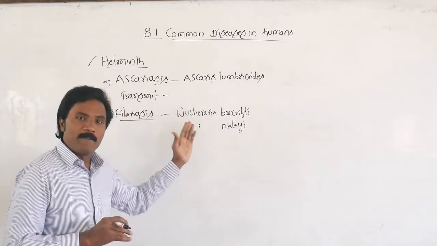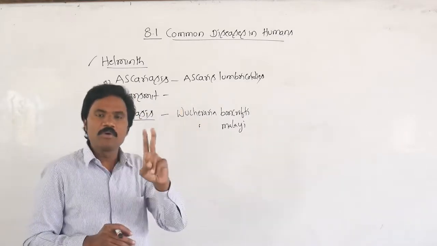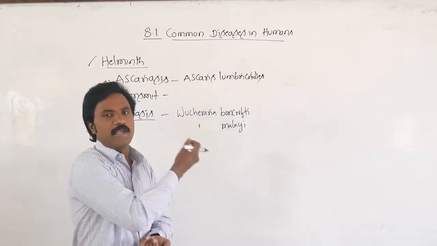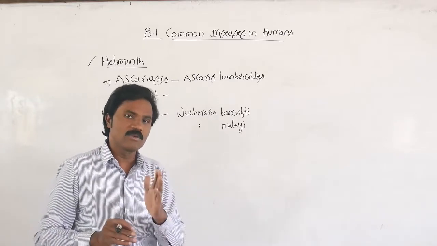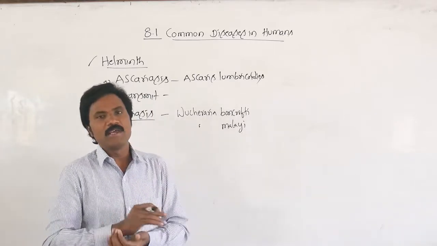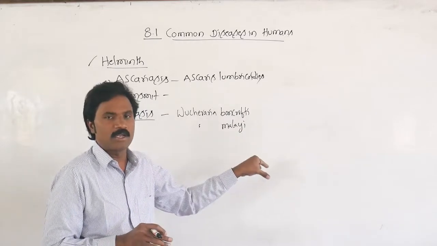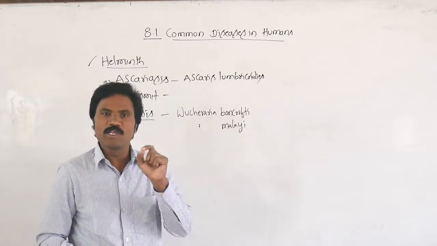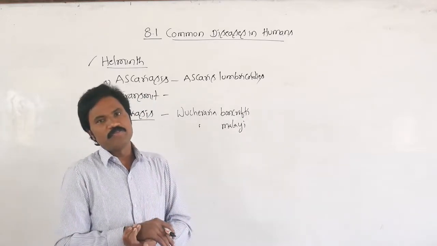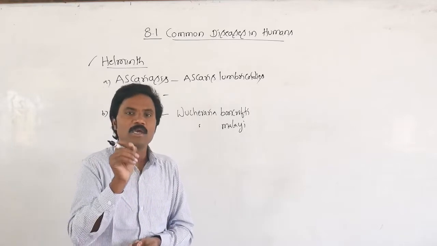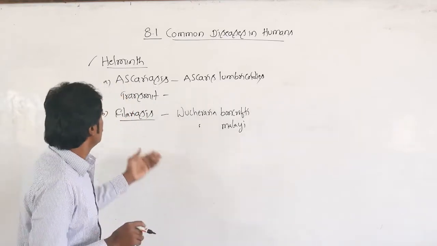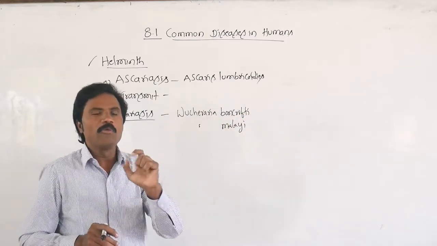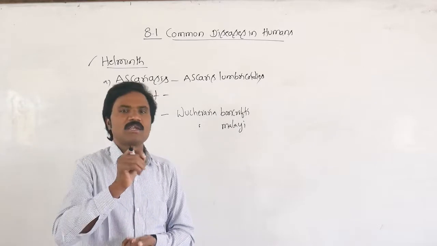It completes its life cycle in two hosts, which is why it is a digenetic parasite. Last class we discussed the digenetic malarial parasite. Similarly, the filarial parasite completes its life cycle in two hosts. One is the human being, another is the mosquito. What is the name of that mosquito? The female Culex mosquito. The filarial worm is an ovoviviparous worm as well as a nocturnal worm.